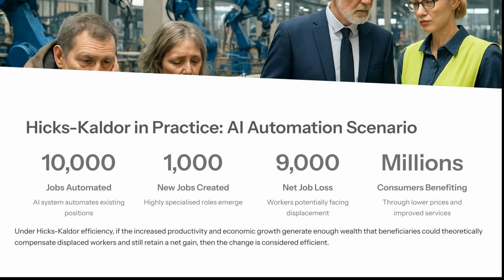Under Hicks-Kaldor efficiency, if the increased productivity and economic growth generate enough wealth such that the beneficiaries could theoretically compensate displaced workers and still retain a net gain, then the change is considered efficient.